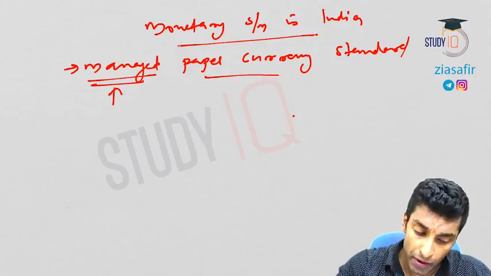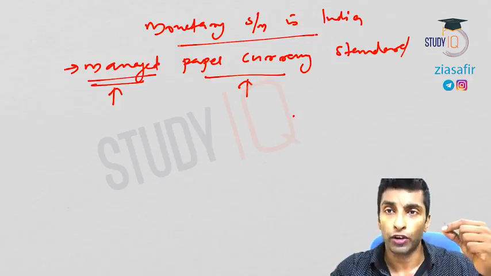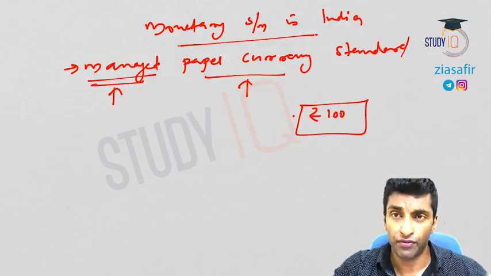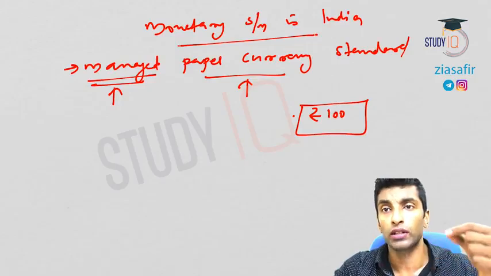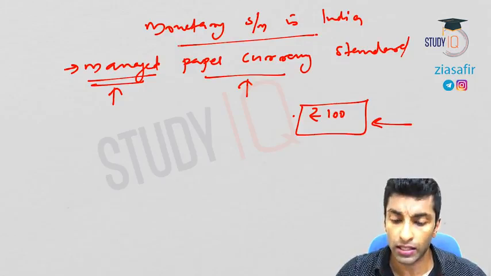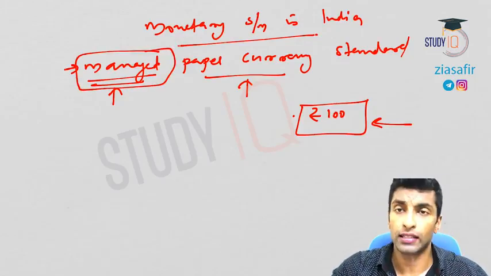Government can manage paper currency because paper currency only, as we have discussed, is token money. Token money is actually printed on a piece of paper, let's say 100 rupees printed. The value of money is much more than the value of the commodity in which it is printed. So it is known as token money or paper currency. Now you see here, managed paper currency standard.